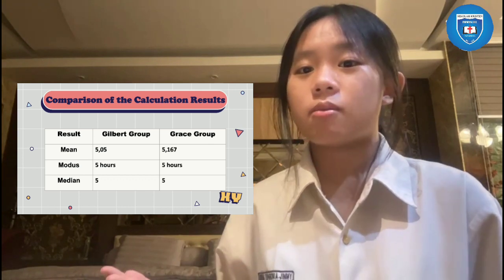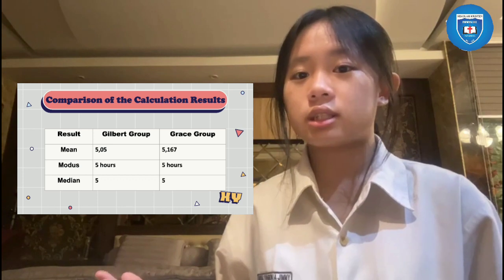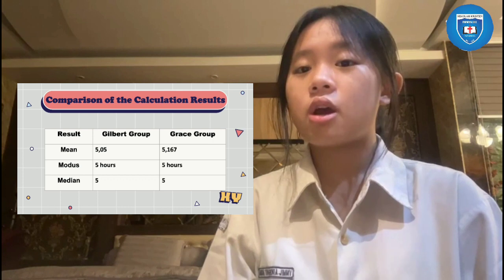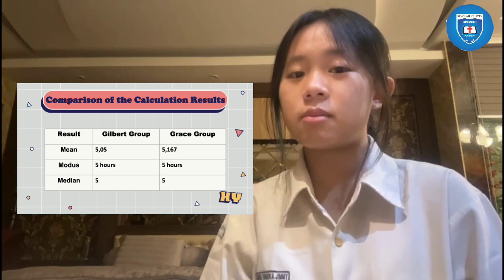For the mode, the value of the two groups is the same, namely 5 hours. For the median, the value of both groups is also the same, 5.